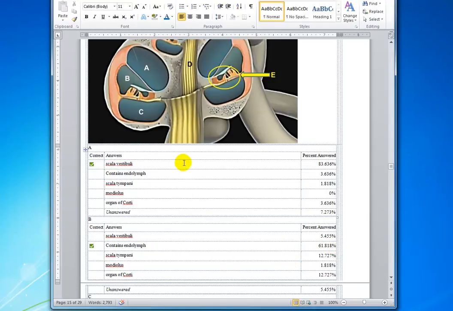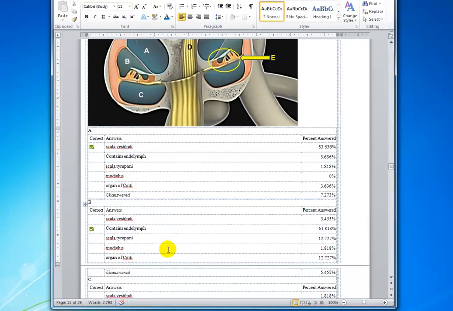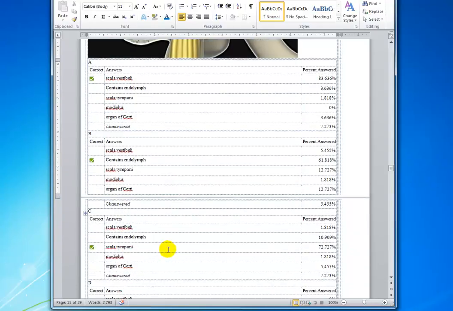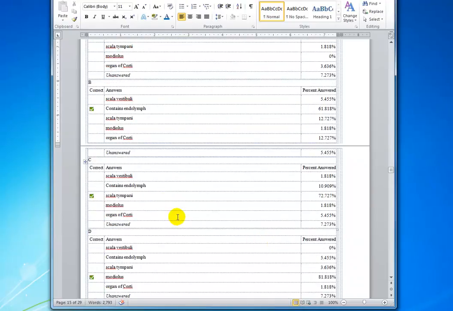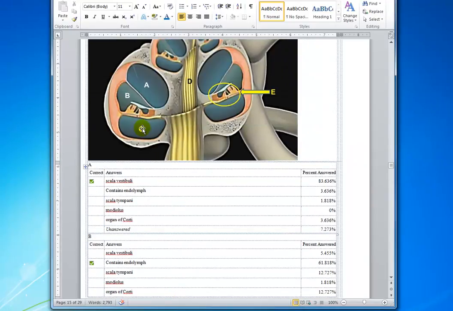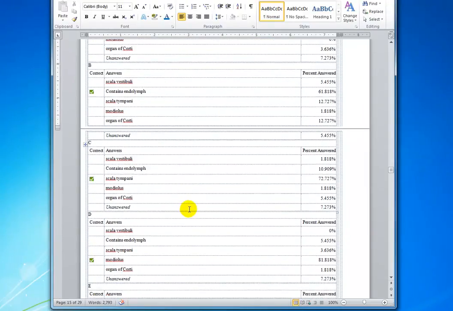So review which one contains endolymph and which one contains the other type of fluid, perilymph. Let's see, scala tympani, number C. If you missed that, make sure you review that in the cochlea.